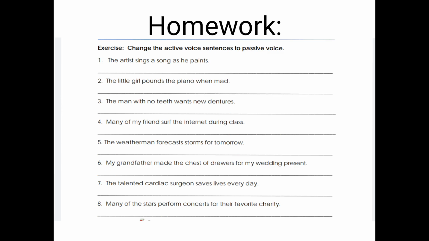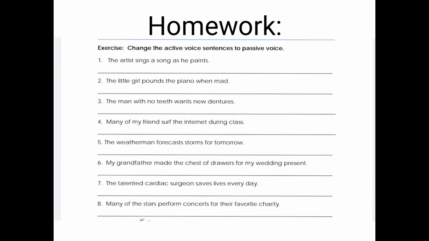Now this slide is your homework. These 8 sentences you do in your homework copy, as I hope you all understand the passive voice in the tenses form. In the next video, we discuss the other rules of changing active into passive voice.